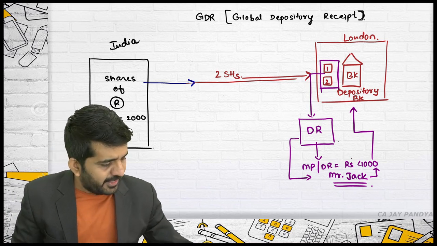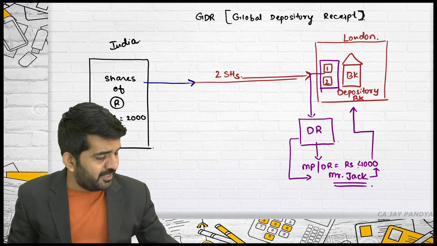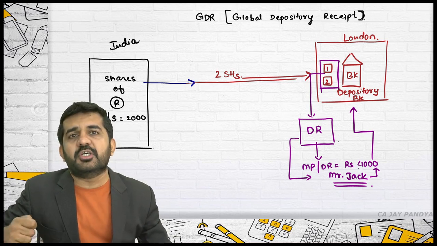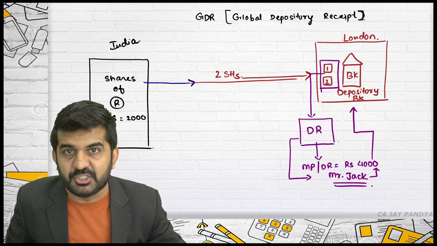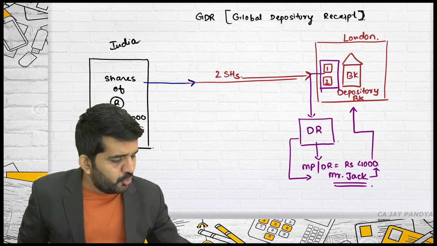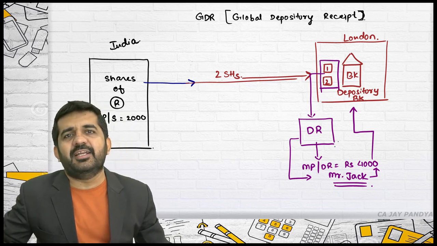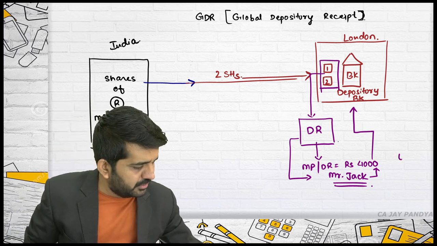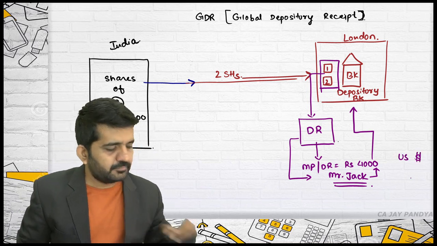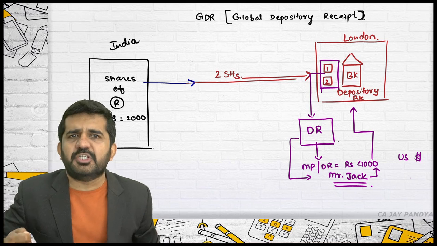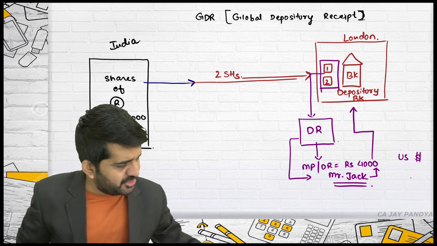Is it alright? And the problem is rupees is not a good currency as far as London is concerned. So normally this is denominated in terms of US dollar. Can Jack purchase in US dollar? The answer is yes. Can Jack purchase in pound?